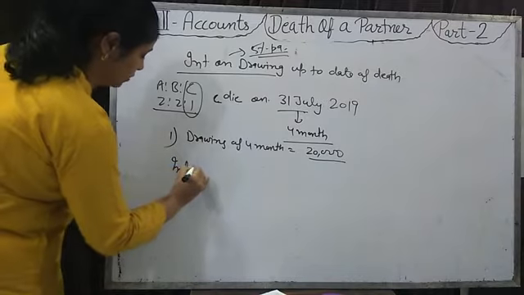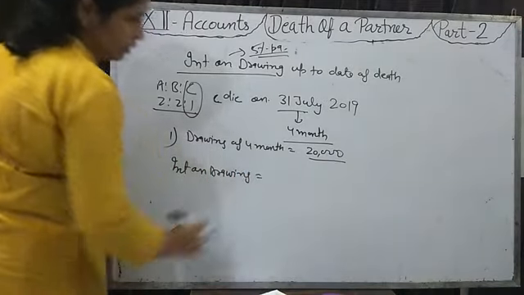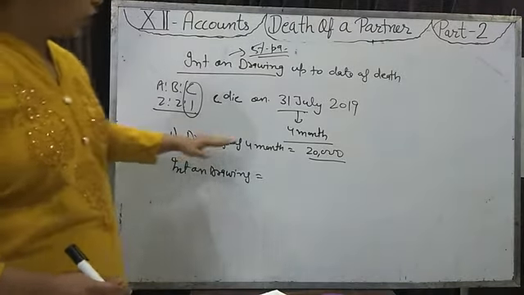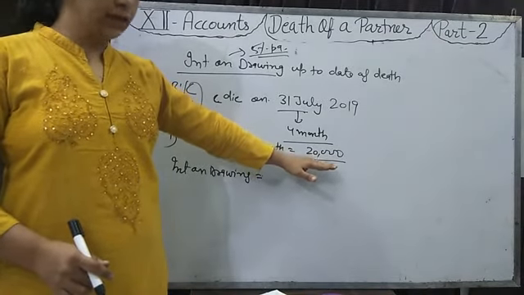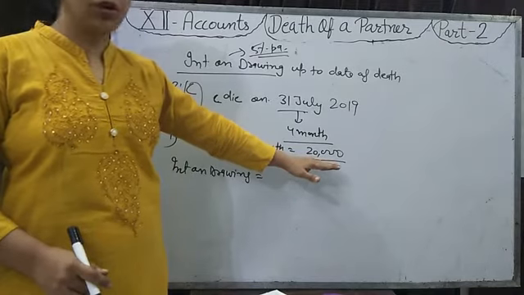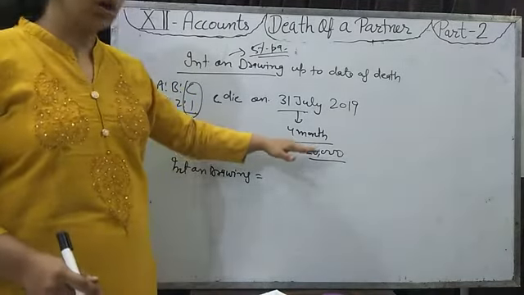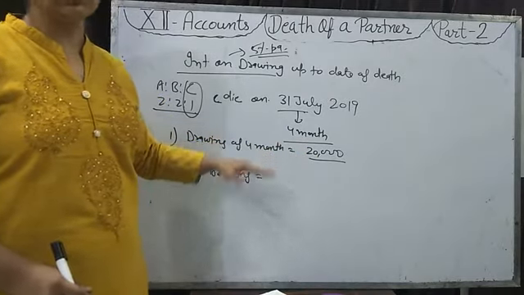Then how will you calculate the interest on drawing? In the first chapter you did that if the drawing of a full year is given, then you calculate interest on drawing for 6 months. Now the drawing of 4 months is given, so you will calculate 2 months' interest on drawing.